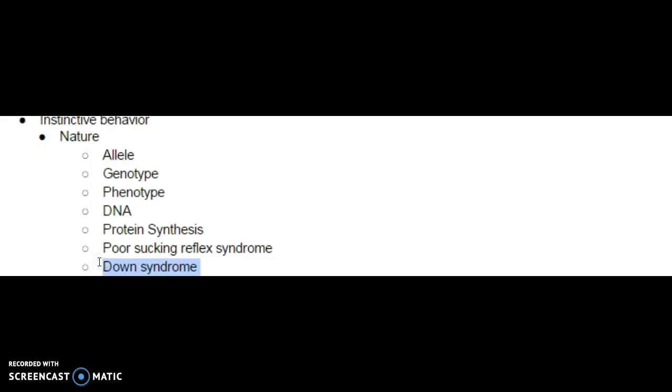To give you the same sort of idea, in people, some people are born with what's called Down syndrome. Down syndrome is a DNA sequence that causes some behavioral differences, or it gives us extra alleles that cause abnormalities in our genotypes or gene sequences, and then causes abnormalities in the phenotypes.